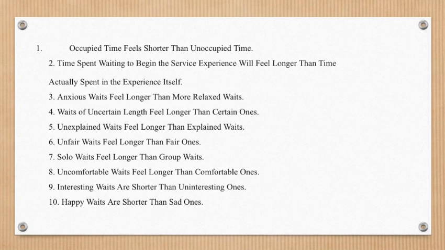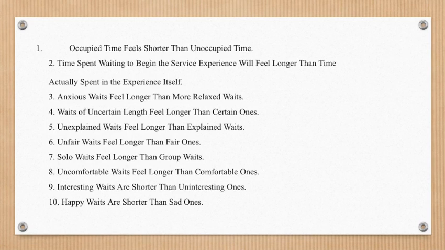Sixth is unfair waits feel longer than fair ones. If customers feel that the queue discipline is consistently followed and fairly used, then the wait seems shorter than it does when people are allowed to get away with cutting in line, or people are served out of the apparent sequence of service order, violating the perceived queue discipline. Good organizations recognize this truth and manage their lines with this knowledge in mind.